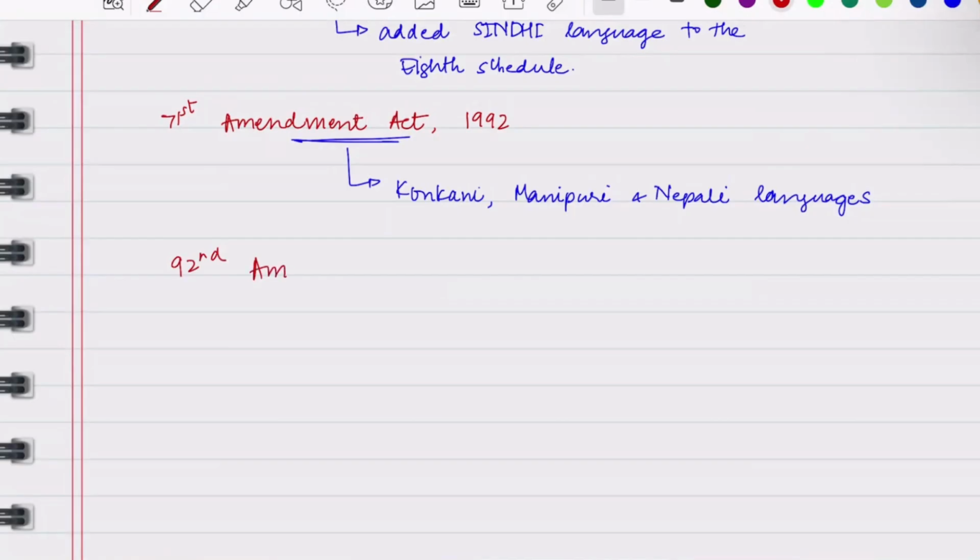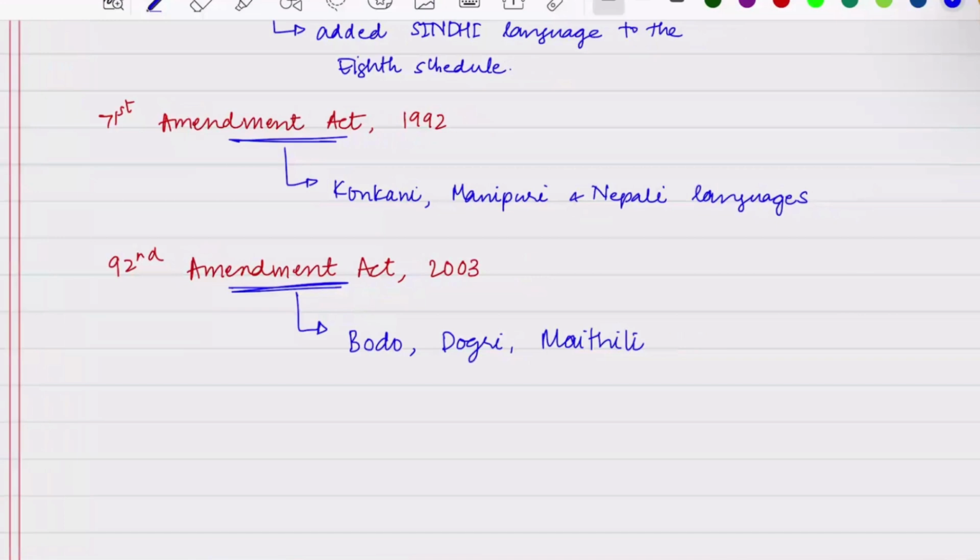Lastly, we have the 92nd Amendment Act of 2003. So this act added the following languages: Bodo, Dogri, Maithili, and Santhali.